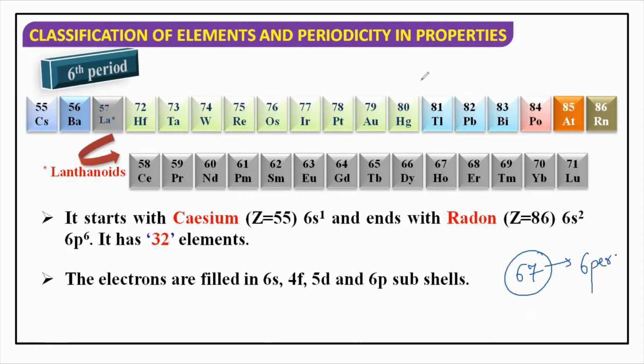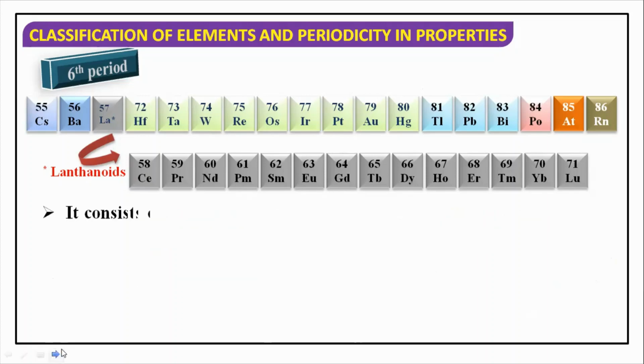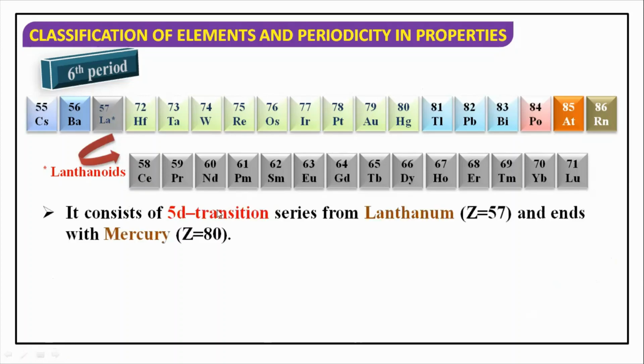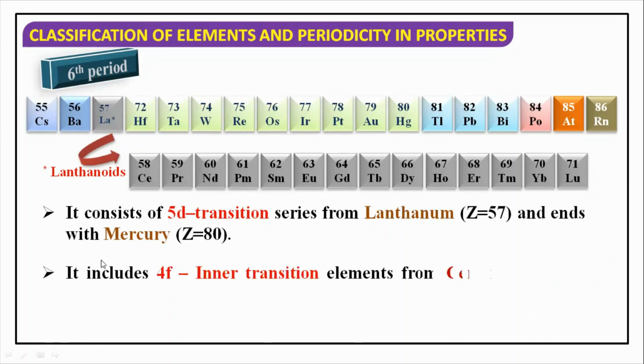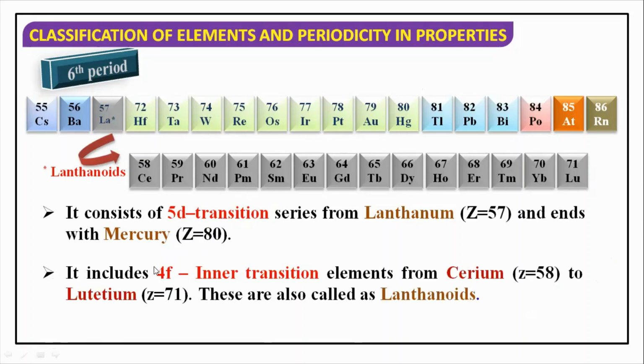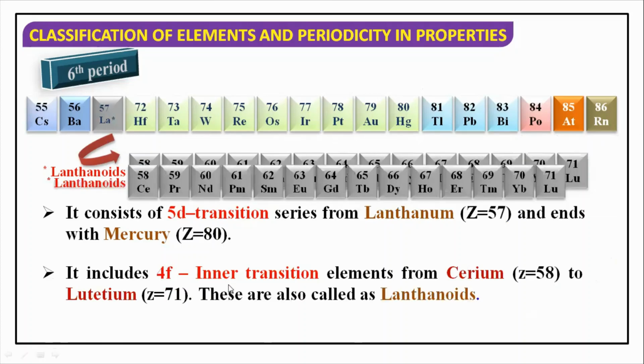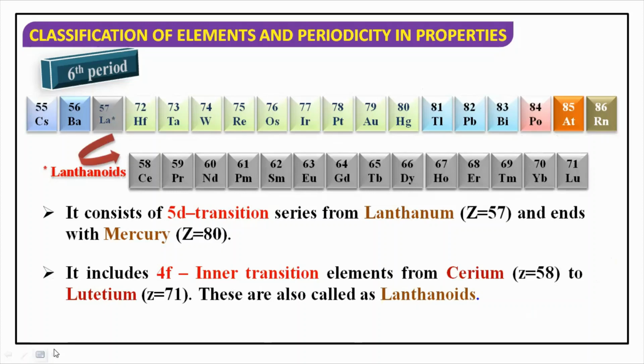Just give me few seconds. I'll tell you how to learn, how to use all this data. Then again coming back to, okay, now it consists 5D transition. तो इसमें 5D transition है, which is from 57 to 80. ये पूरा 5D में काउंट होता है, ठीक है? और 5D के अंदर ही we have 4F, which is called inner transition series.